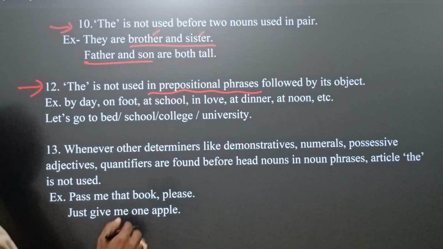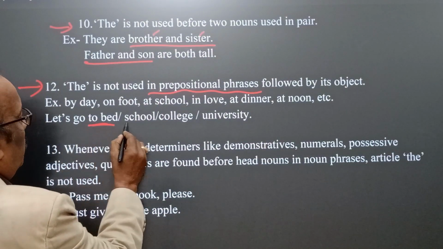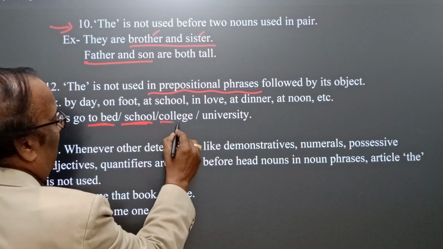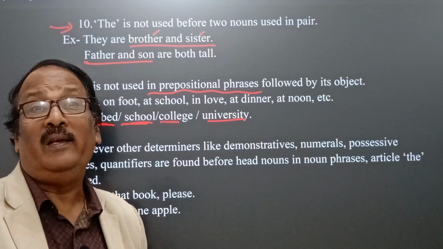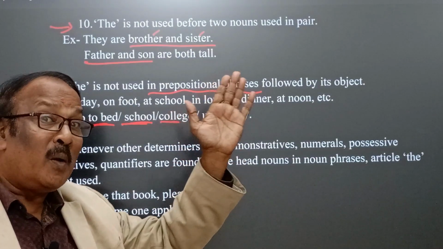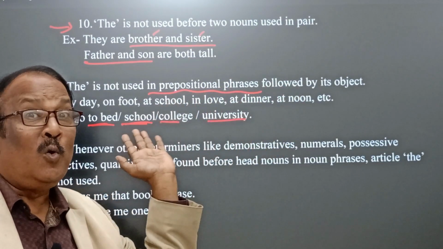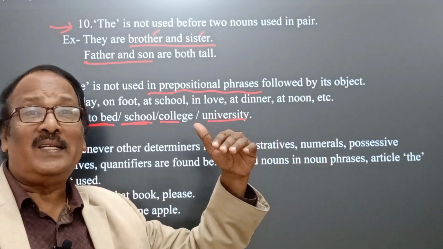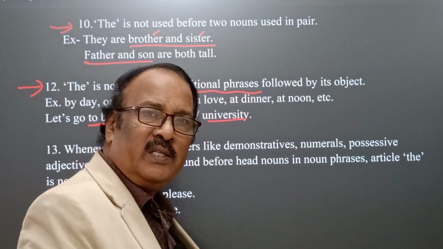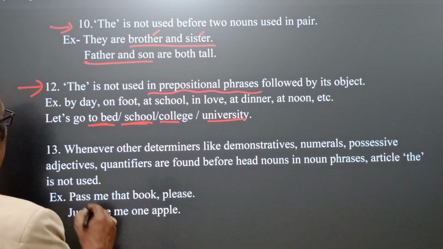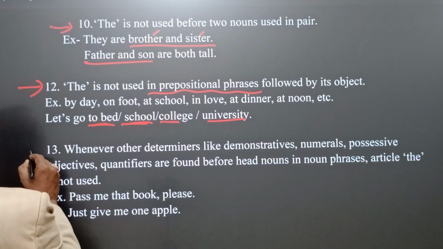So let's go to bed. You see here how: let's go to bed, let's go to school, college or university. Here we don't use the article "the." Let's go to university, purpose is study. Let's go to bed, purpose is to have rest. So this is the way we don't use the article "the" in this case. Okay. Now comes the last.